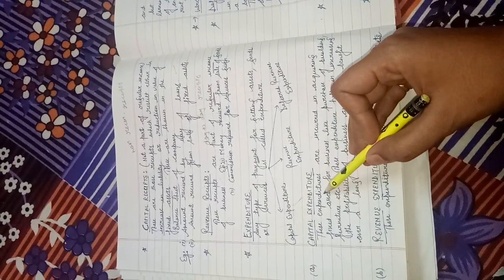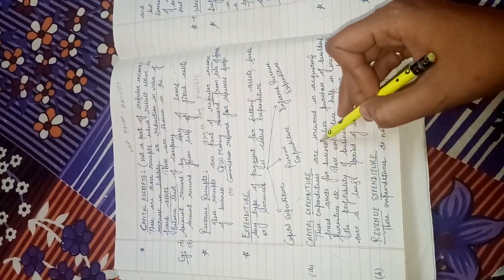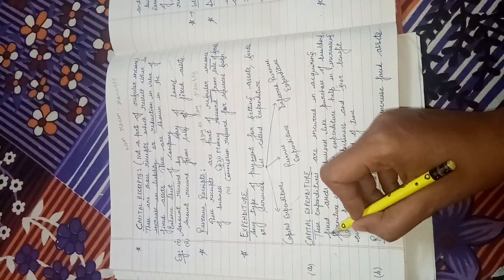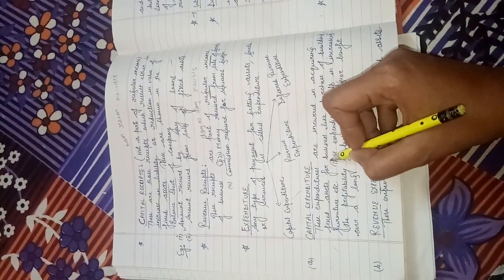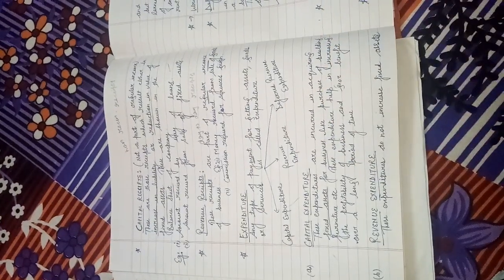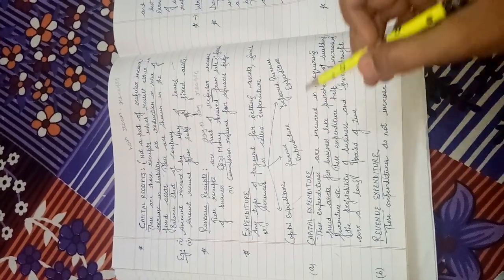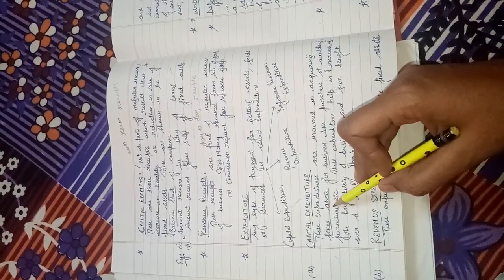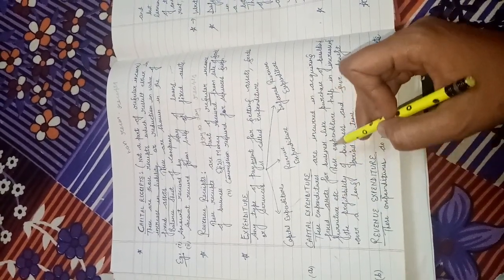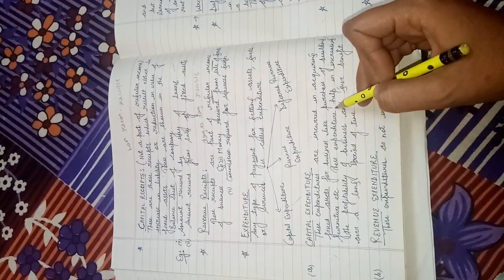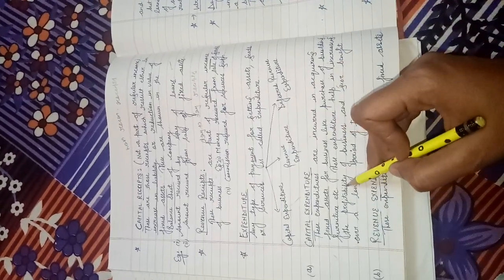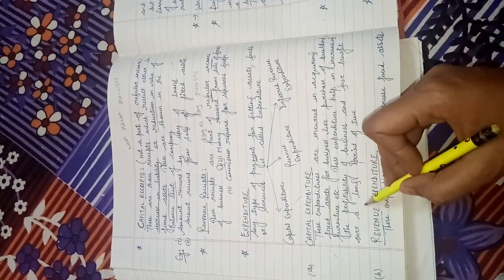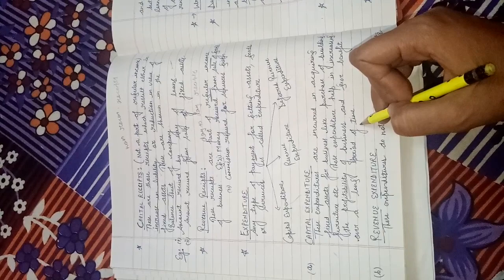Capital expenditures are incurred in acquiring fixed assets for business, meaning we make these expenditures for purchasing fixed assets like plant and machinery, computer, building, land, etc. These expenditures help in increasing the profitability of business and give benefit over a long period of time.